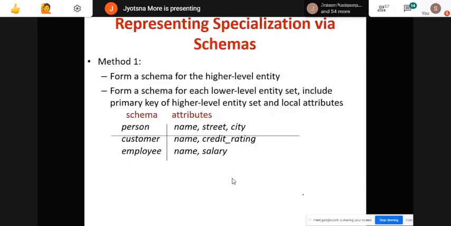Now suppose I have person. Person is my higher level entity, so I can say customer is a person, employee is a person. The attributes of person are name, street and city.